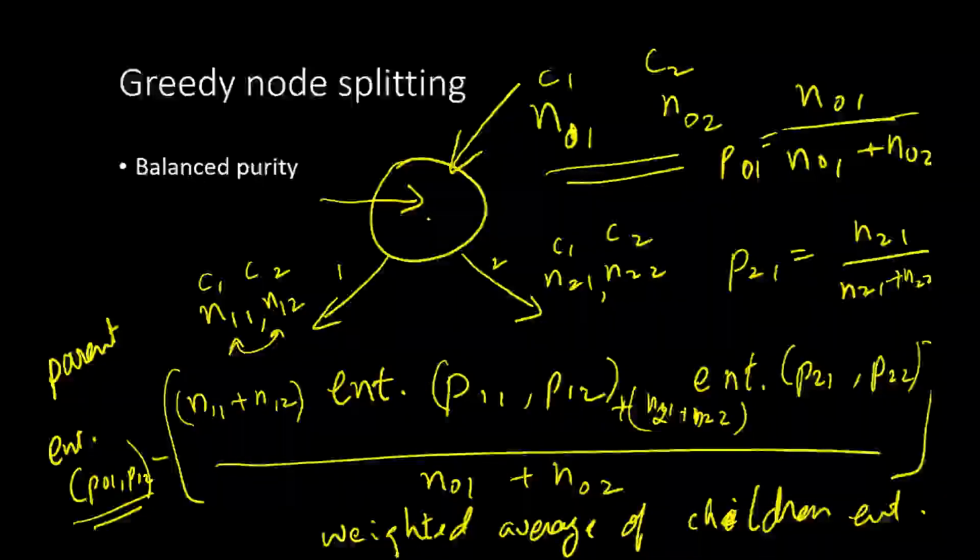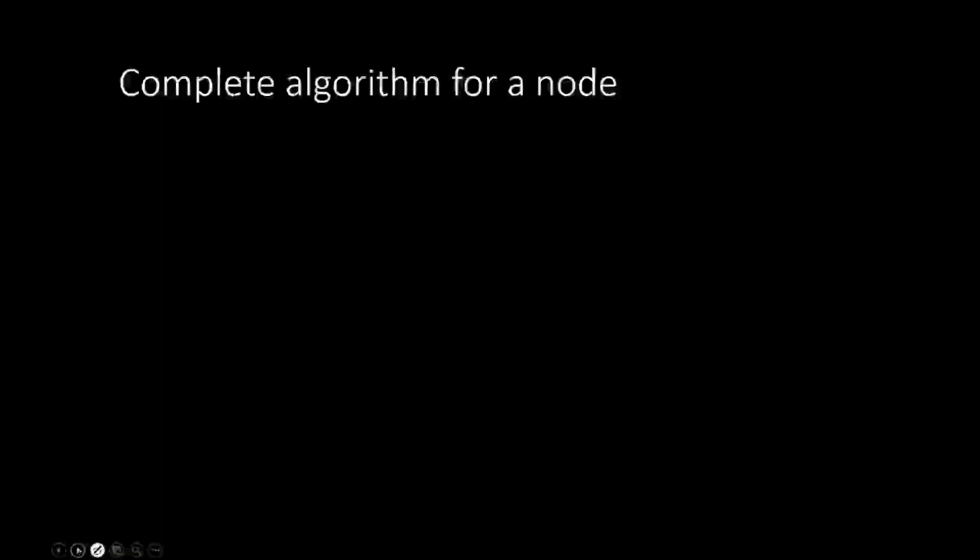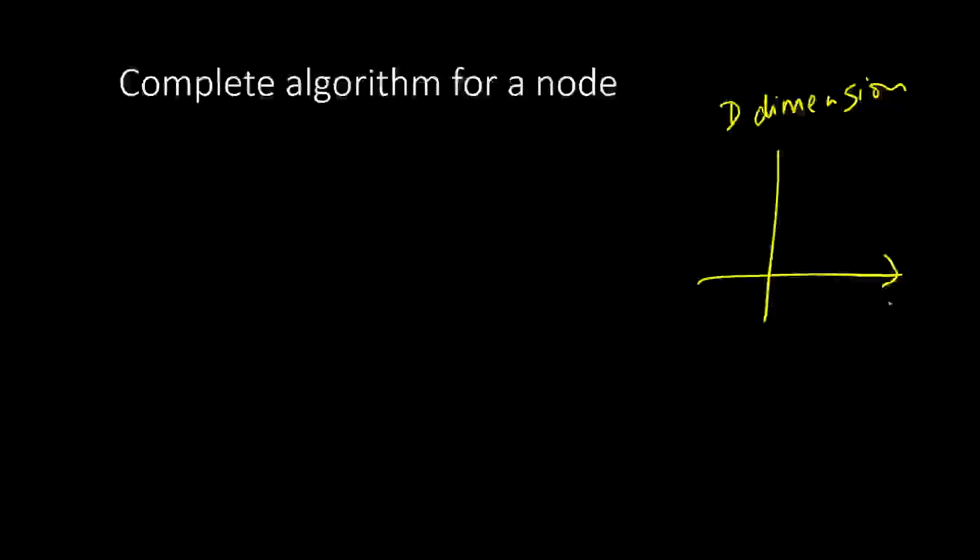So now let's look at what is to be found at this node. So here we have to look at all possible dimensions of X and all possible thetas or the thresholds of that dimension. Okay, so how many dimensions are there? Okay, there are, let's say, d dimensions, and in general, let's say if I have x1 and x2, I have 2 dimensions.